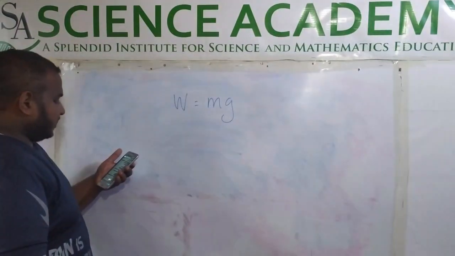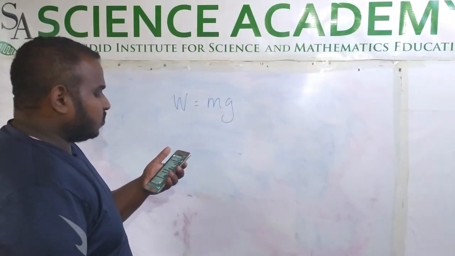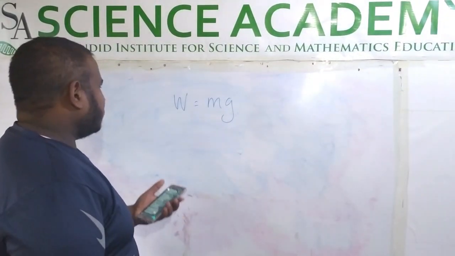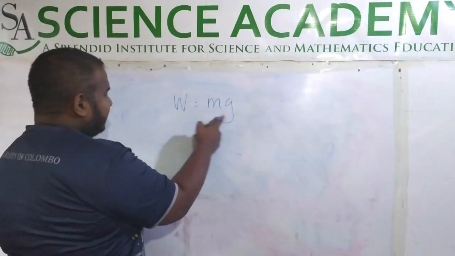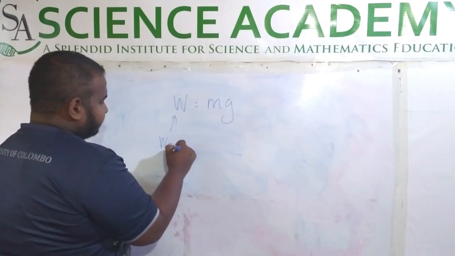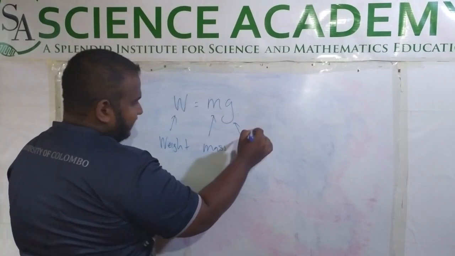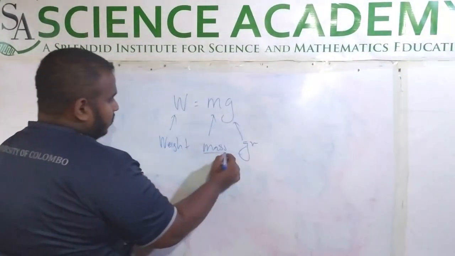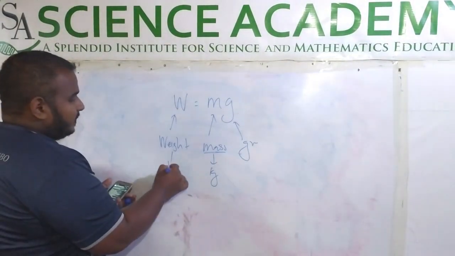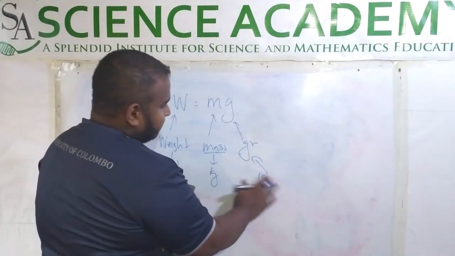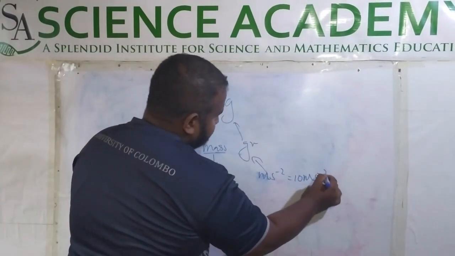Right. The next question is again a very simple question. They ask, what is the weight of an object with 2200 gram mass? The equation we have studied is W equals M into G. W means the weight, M the mass, G the gravitational acceleration. Mass should be in kilograms. That is what I am expecting from you all. Weight will be in newtons, and gravity should be in meters per second squared. As you all know, that is 10 meters per second squared.